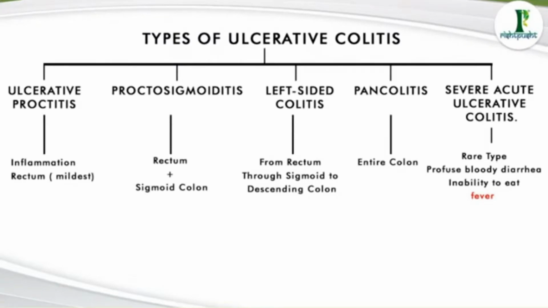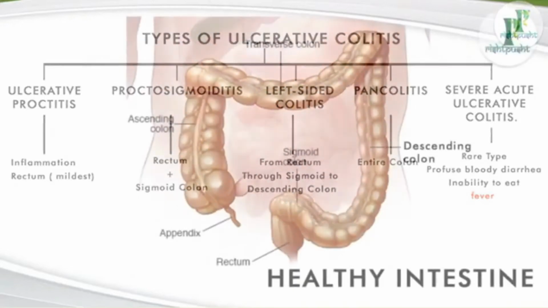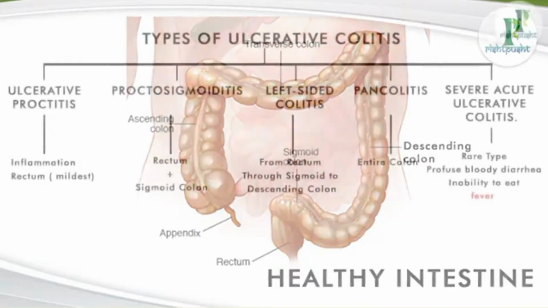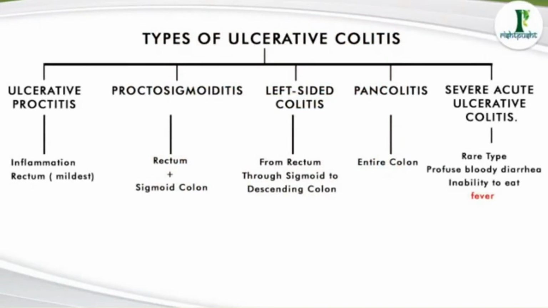As is visible from the name also, it is the rectum which is involved, the sigmoid colon that is involved, and with the sigmoid colon it is the descending colon also which is involved over here. I would like to show you the descending colon. You can see that from the rectum it is the sigmoid colon. From the sigmoid colon, the next part, the descending colon, is also involved in this condition, and that is why it is a more advanced stage than proctosigmoiditis or ulcerative proctitis.